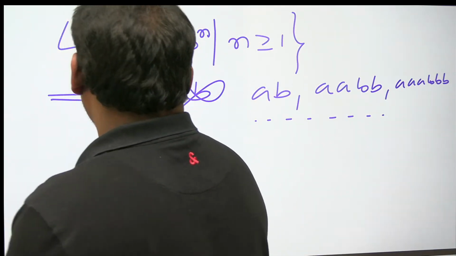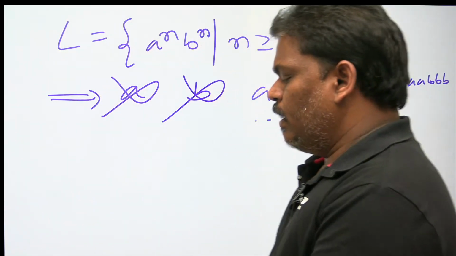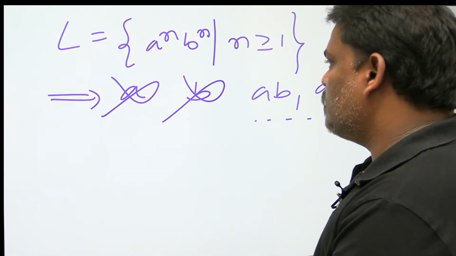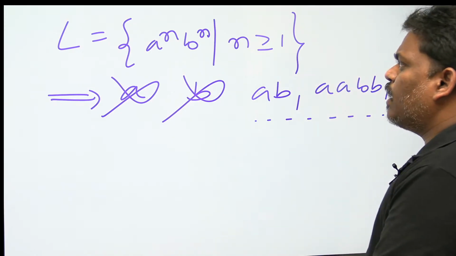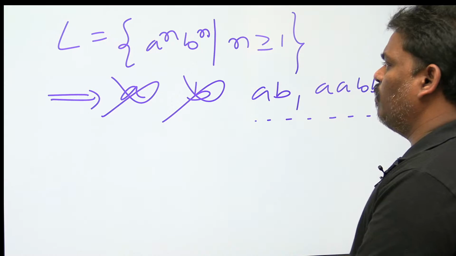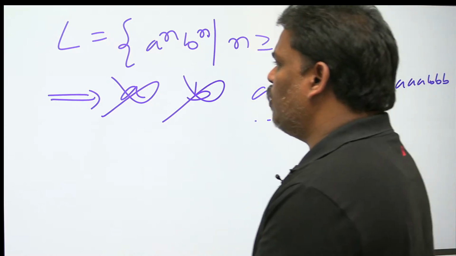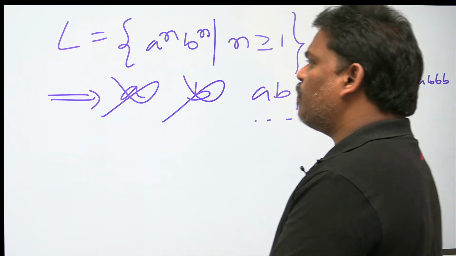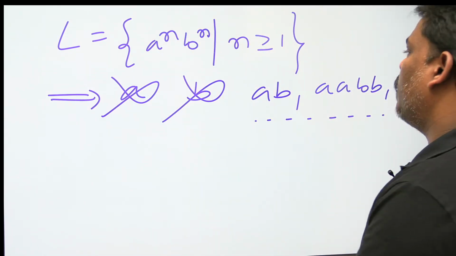If 3 A's come, 3 B's should come. If 10 A's come, 10 B's should come. So the number of A's and the number of B's have a relation. You have to remember how many A's happened, and how many B's happened. Afterwards, you have to compare both of them.